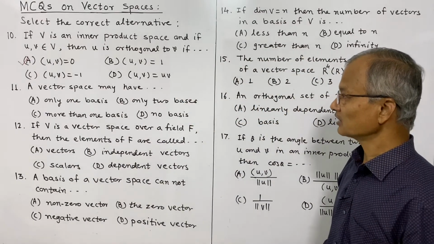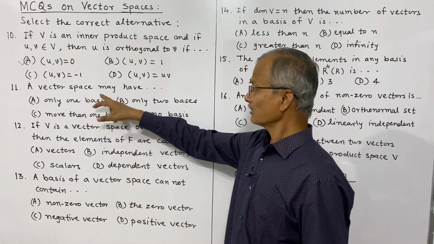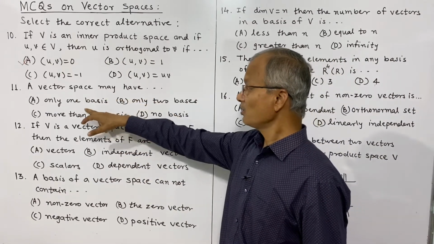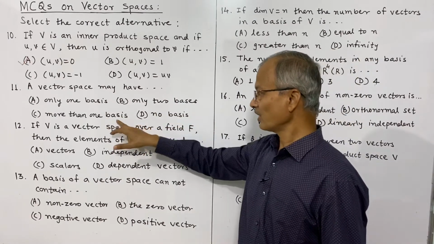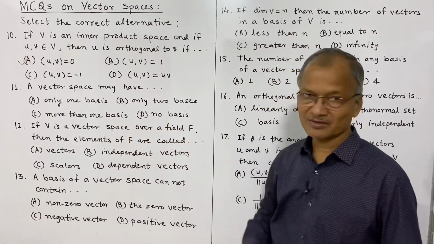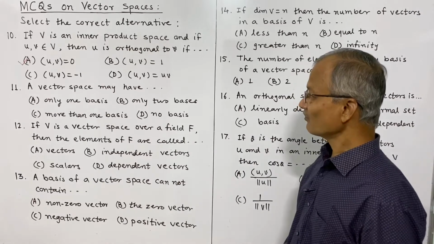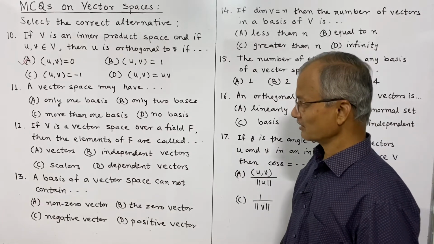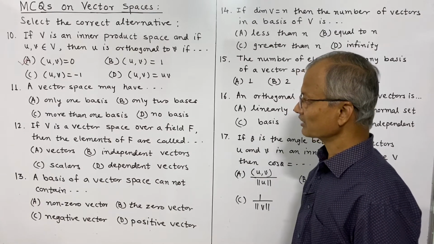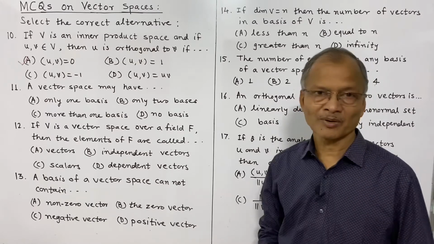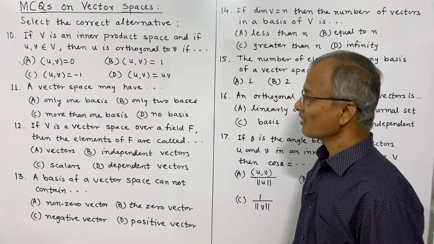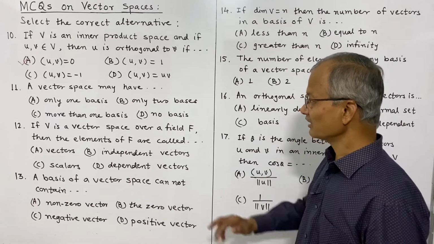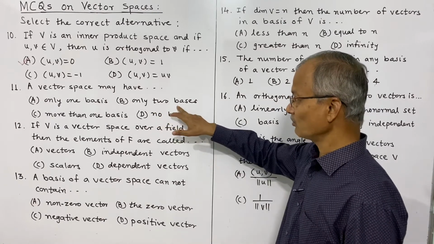Now the 11th question is, a vector space may have only one basis, only two bases, more than one basis, no basis. Now here we have proved a result that any two bases of a vector space have the same number of elements. That means a vector space may have more than one basis, and it is not necessary that it will have only two bases.